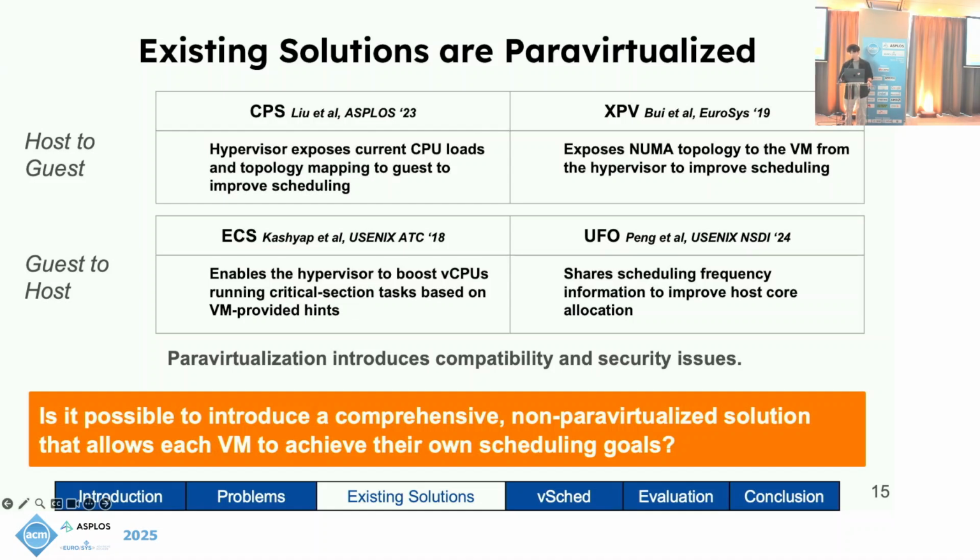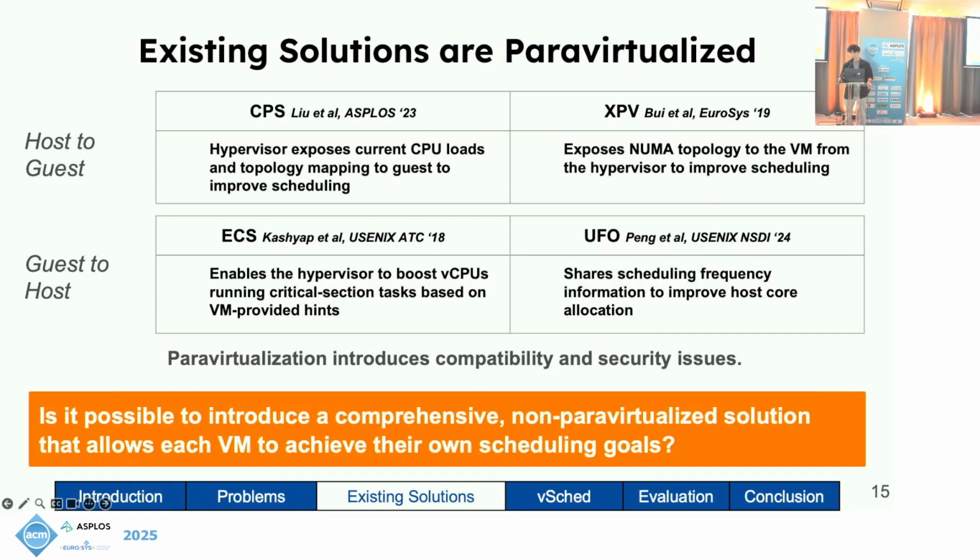One important characteristic these solutions share is that they rely on paravirtualization. This means they require modifications to the hypervisor and necessitate communication between the host and the guest VM. Unfortunately, this reliance on paravirtualization introduces several limitations. 1, it creates compatibility issues, making these solutions difficult to apply universally, especially in the diverse ecosystem of multi-cloud environments where closed-source hypervisors are present.